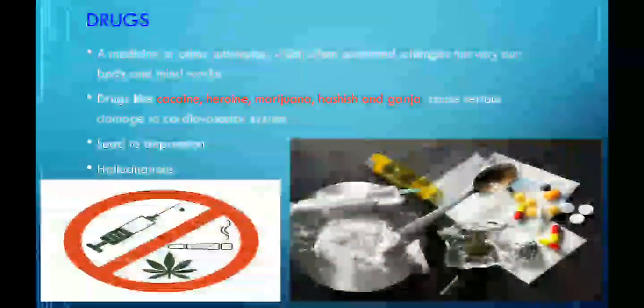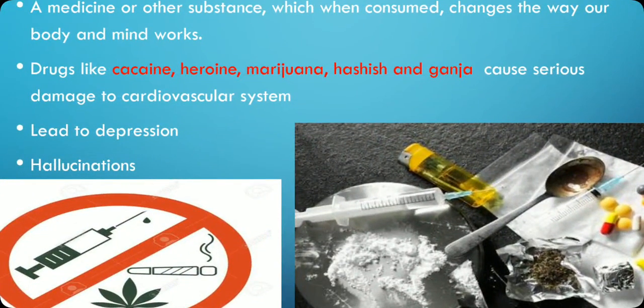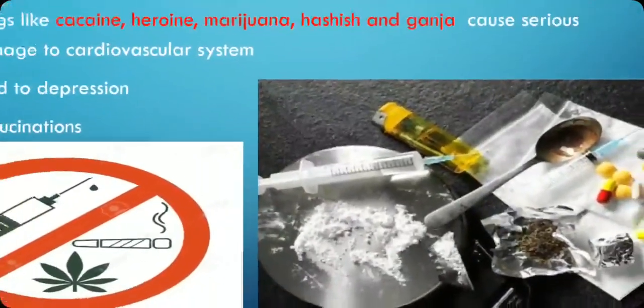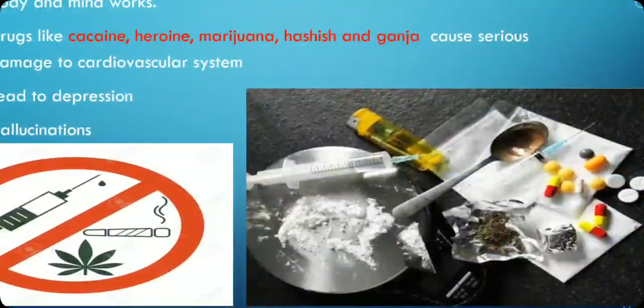Then drugs, the third addictive substance. Drugs are medicines or other chemical substances which, when consumed, cause undesirable changes in the body, and the behavior pattern of the person changes. We can say the way the body and mind work changes. There are some common drugs like cocaine, heroin, marijuana, hashish, and ganja. These are common drugs which a person takes by inhaling, by injecting, or orally.